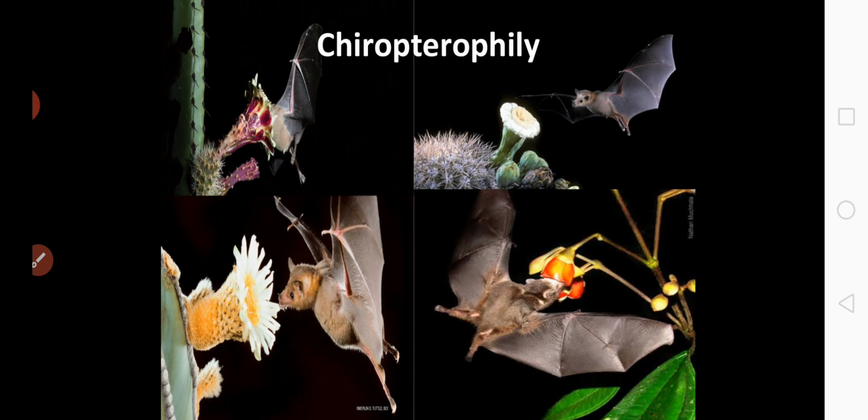And these flowers are usually large and white or pale colored so that they can be easily distinguished from the dark surroundings at night. And the flowers have a strong fruity or musky fragrance and produce large amounts of nectar.